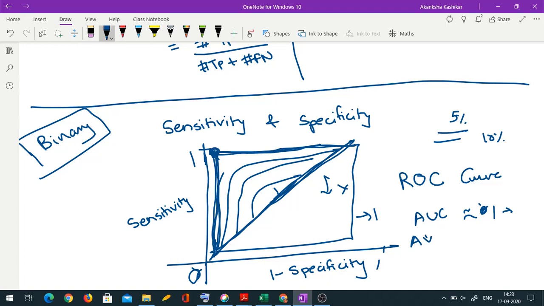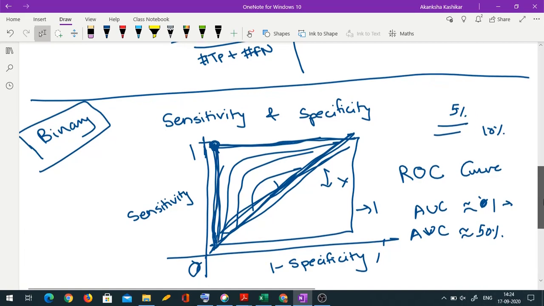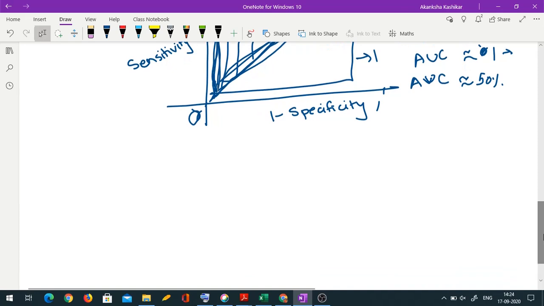And if AUC becomes roughly 50%, then we will say that the classifier is bad, because the random classifier has AUC of 50%. It has actually covered half portion of the rectangle. Okay, so anything above 50 is good. Of course, anything close to 1 is very good. This is sensitivity and specificity. Now, sometimes even sensitivity and specificity can be misleading. How?